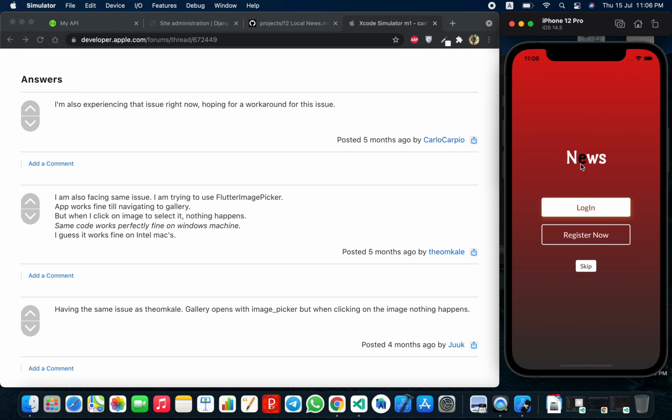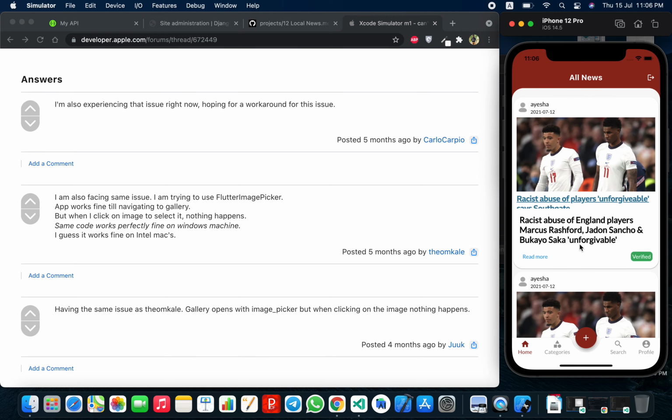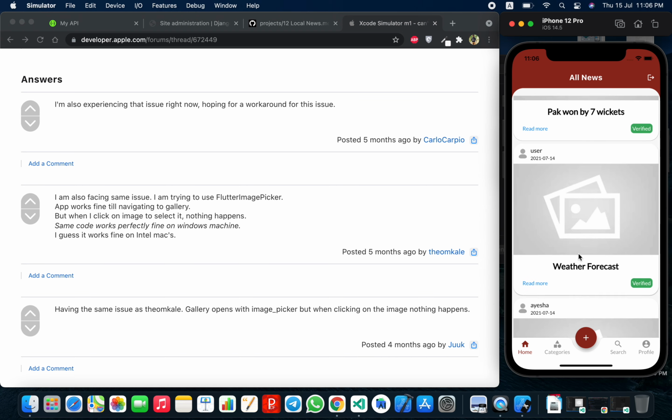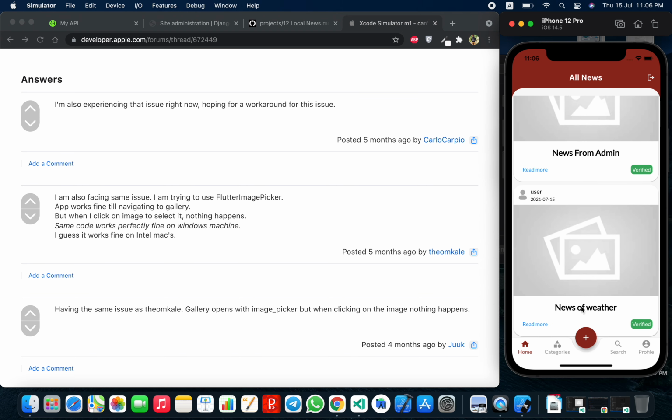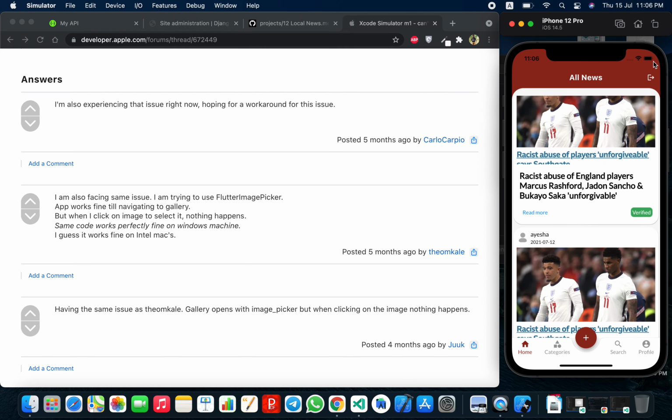Now move towards the user side. User 1. Add password. Now this is the news I have created. Now thank you.